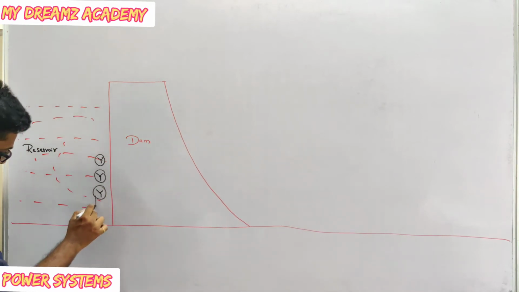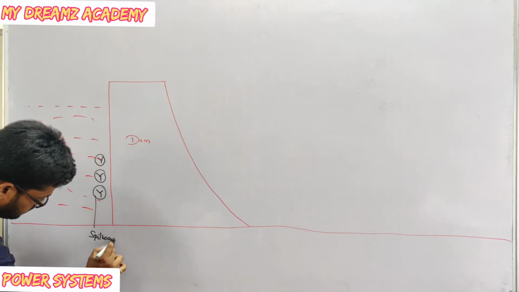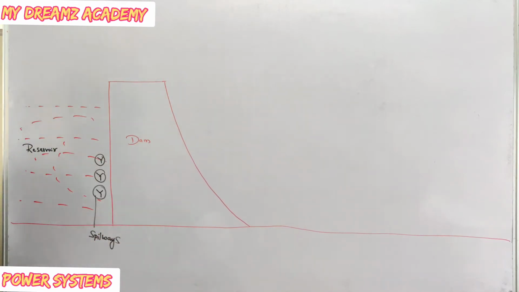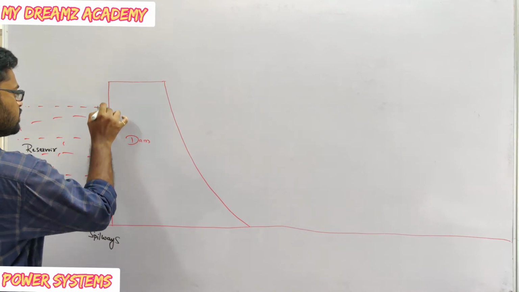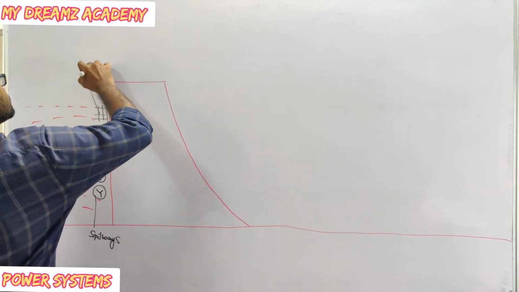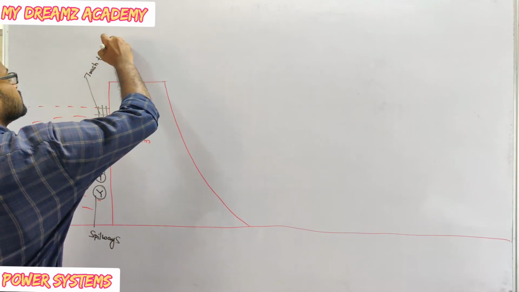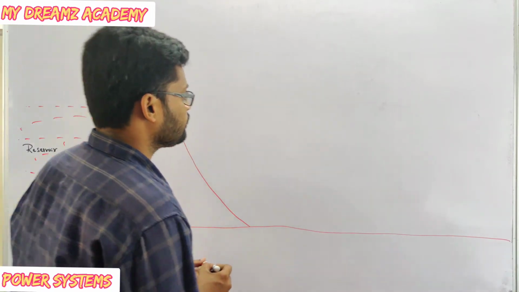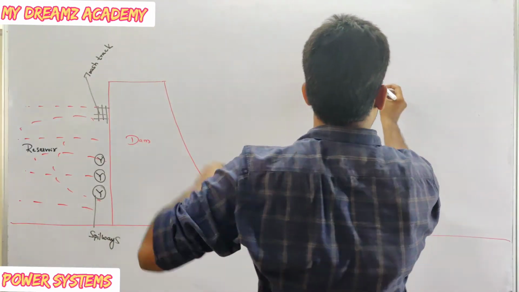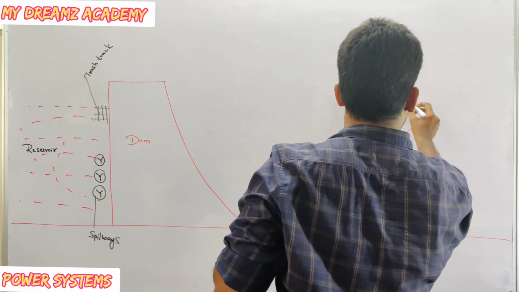spillways, and here we have a trash rack, and next here we have turbine.